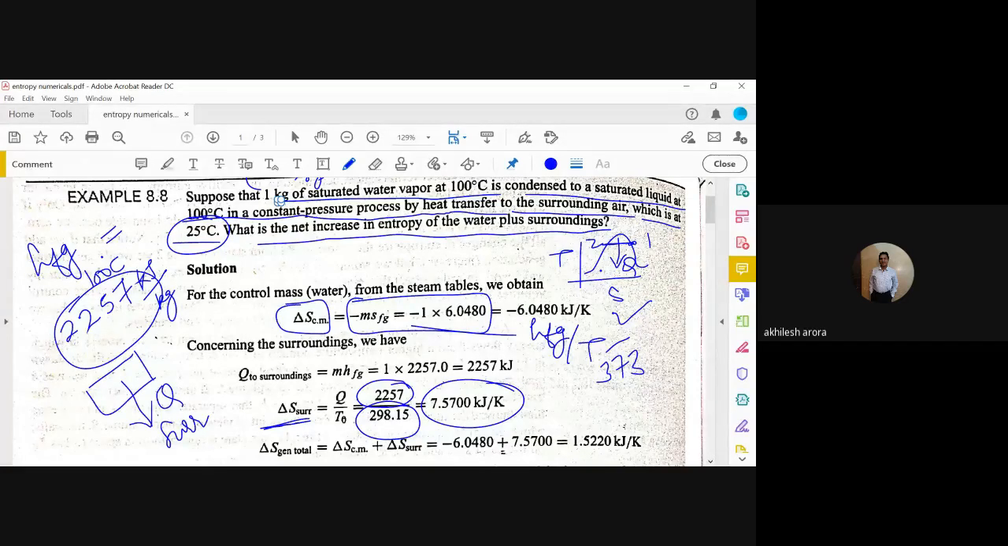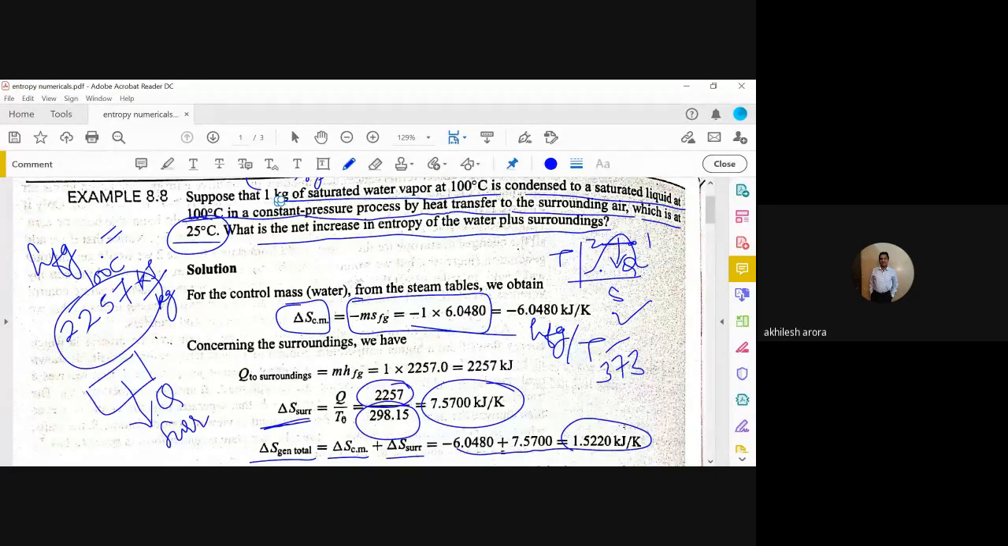So what is the total delta S generated actually? This is equal to delta S of the control mass plus delta S of the surroundings. So this gives us the value of 1.5. So Siddharth, your answer is correct actually. Okay, you said 1.5. Yes sir. So your answer is correct.